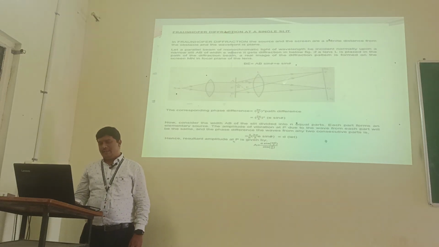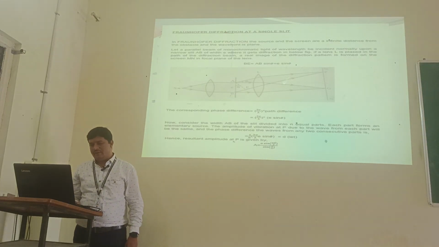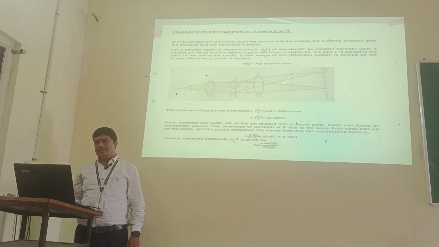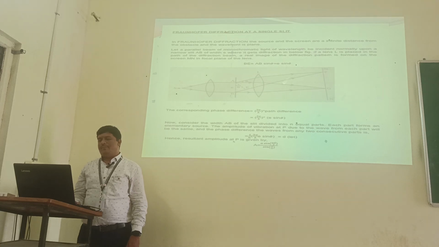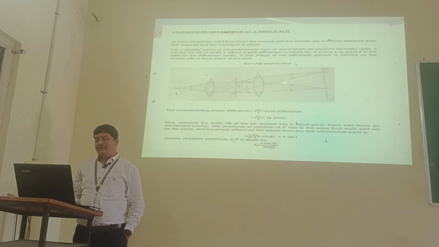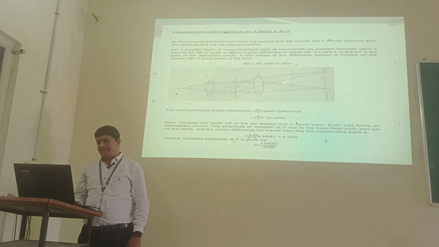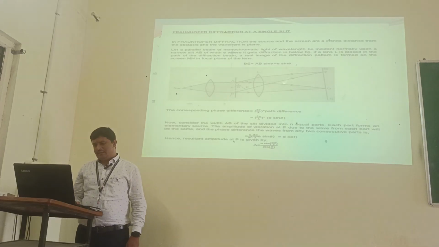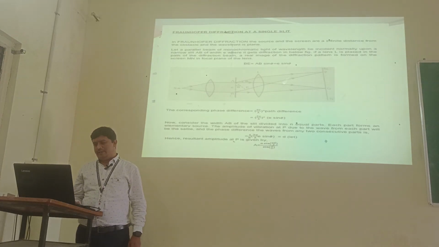Then here we get the path difference, e sine theta. Therefore the phase difference is 2 pi by lambda into the path difference, that is, 2 pi by lambda into e sine theta. Then we get the amplitude A equal to A sine(n pi by lambda ... ) divided by ... sine(pi by lambda ...).